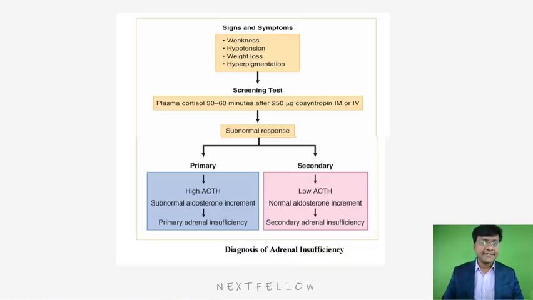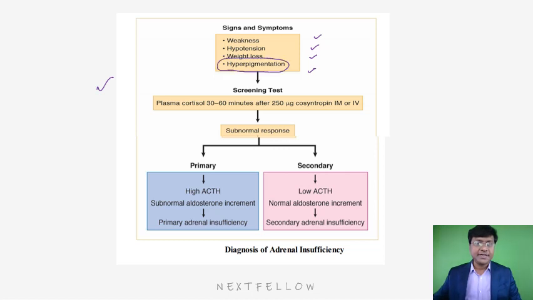Next, you see this flowchart. In any adrenocortical insufficiency, these will be the manifestations: weakness, hypotension, weight loss and hyperpigmentation. But particularly this hyperpigmentation is seen in case of primary adrenocortical insufficiency. So whenever you are suspecting Addisons, you need to do the ACTH stimulation test or cosyntropin test. You need to give 250 micrograms of cosyntropin intramuscularly or intravenously. Then after 30 to 60 minutes, you need to check the plasma cortisol levels.